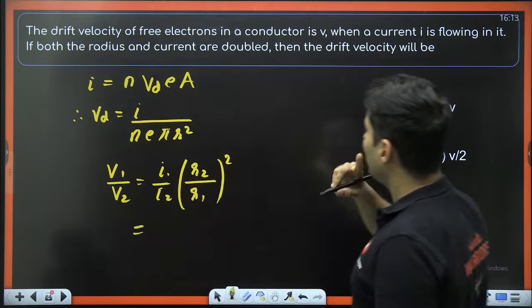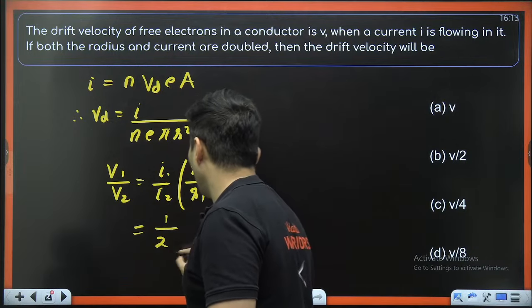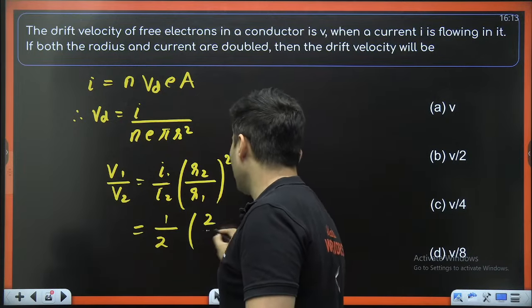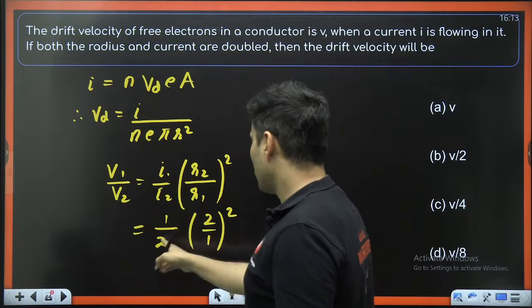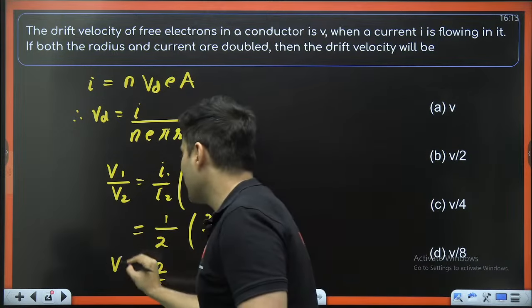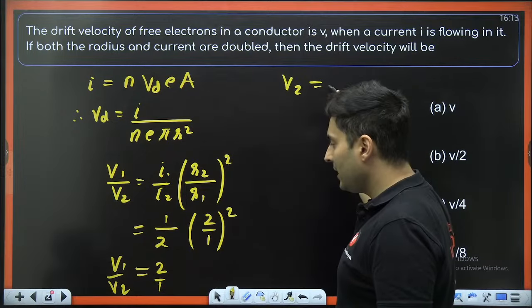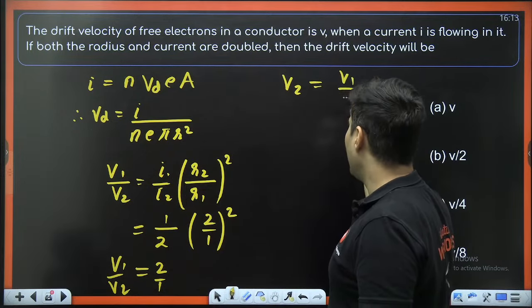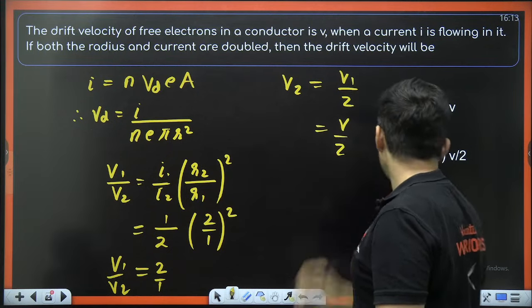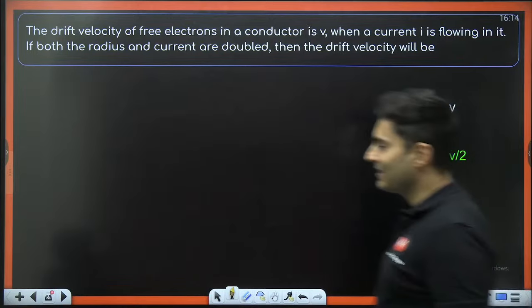The current and the radius are doubled. So the second current is 2 times the old current, and the new radius is 2 times the old radius. 2 square and 2 will make it just 2:1. But that is just V1 by V2, and I want V2. So V2 will be V1 by 2. V1 is V, so V by 2. So V by 2 is option B. Yes, that is the correct answer.